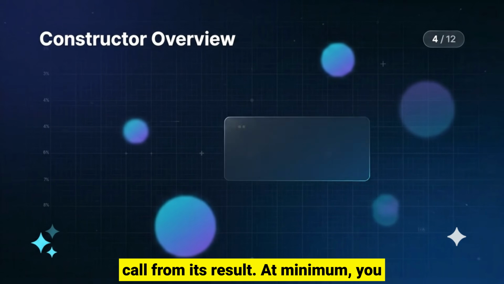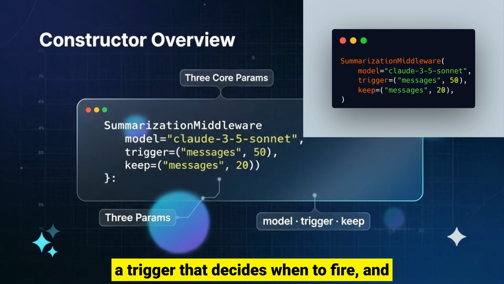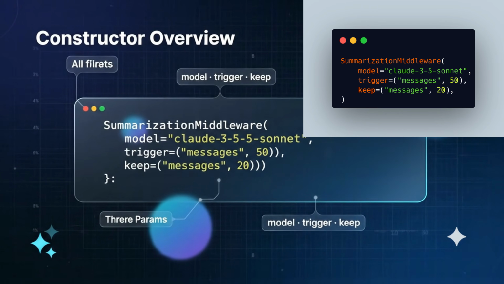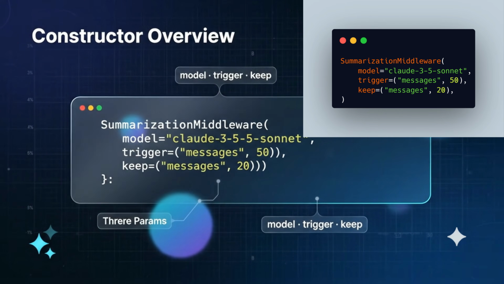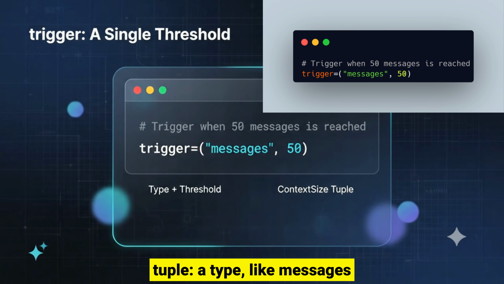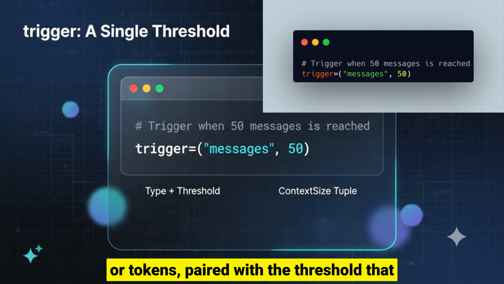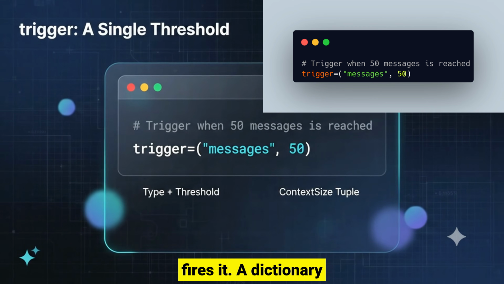At minimum, you give it a model to write summaries with, a trigger that decides when to fire, and a keep policy. The simplest trigger is one context-size tuple. A type, like messages or tokens, paired with the threshold that fires it.